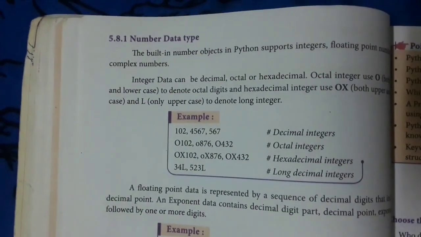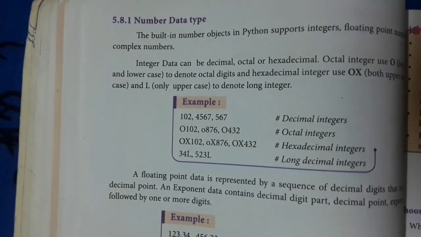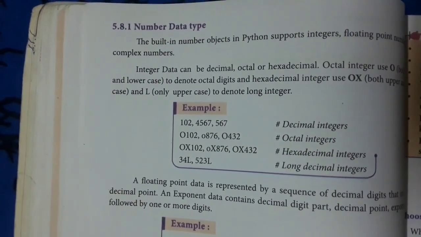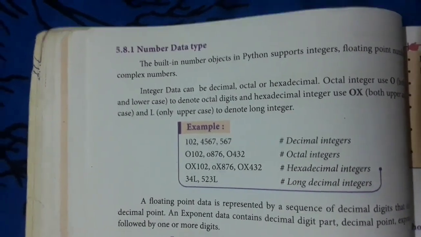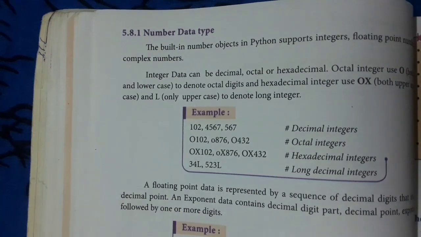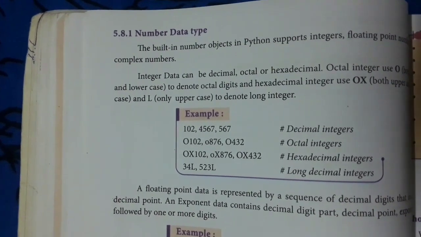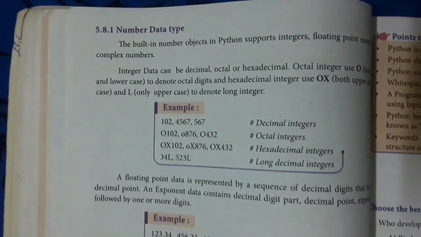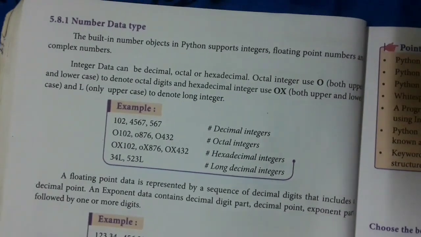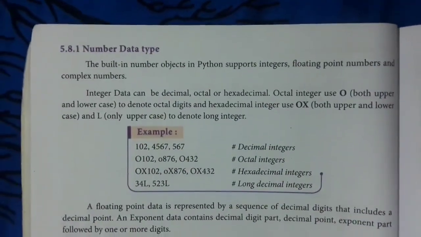Next one is data type. When you are assigning a variable, you have to mention what type of data you are going to give in that variable. That is said to be data type. You have numbers, boolean and string here. So numbers will be integer number, then point values are called as float values. The integer numbers can be classified into decimal, octal, hexadecimal, long decimal.